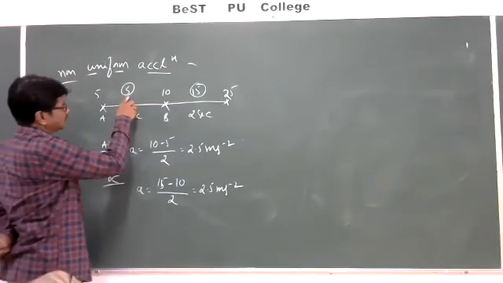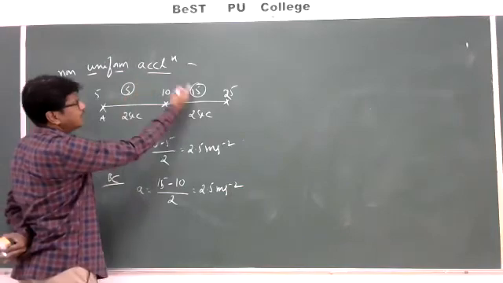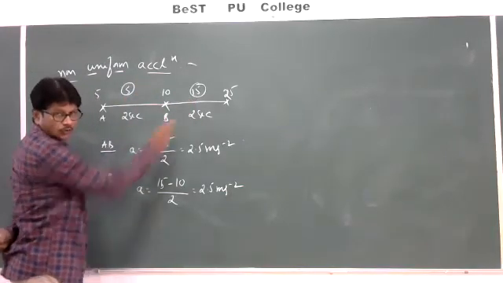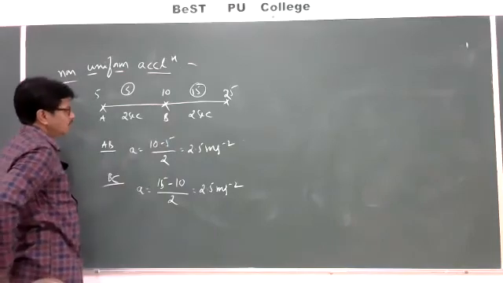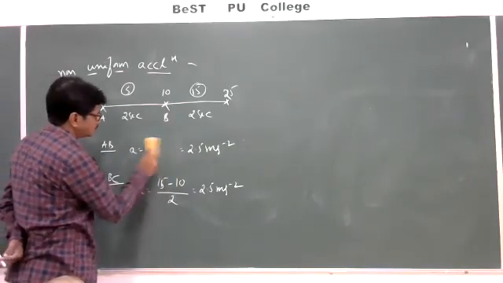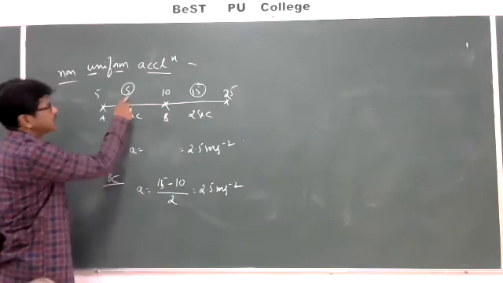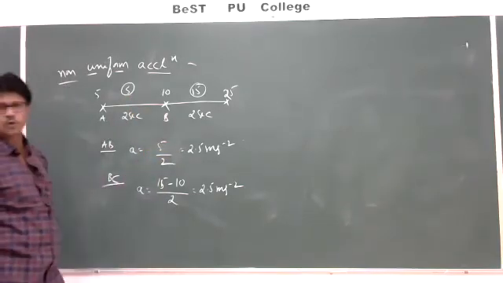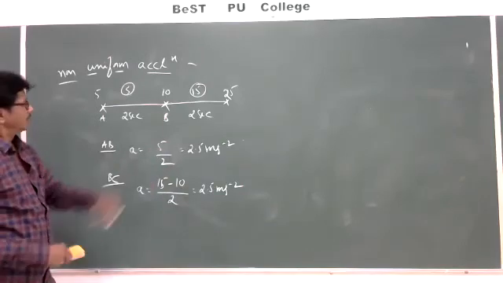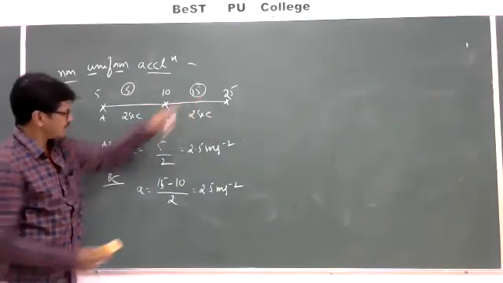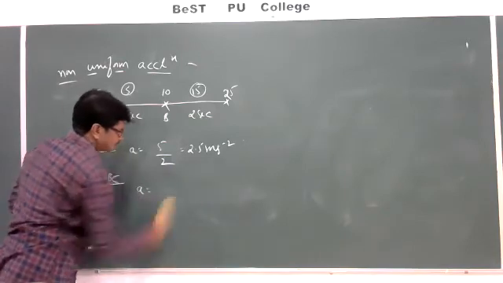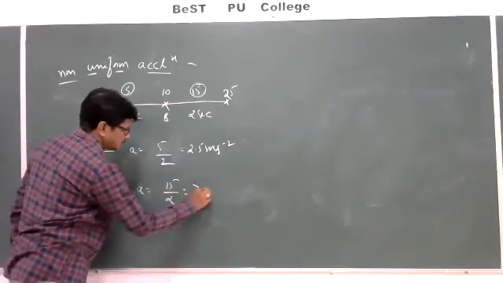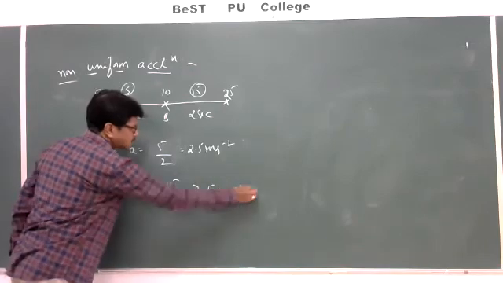Now, the velocity of a body changes unequally in equal intervals of time, 2 and 2 only. Then what will be the acceleration now? Between A and B, the change in velocity is 5, 5 by 2, 2.5. Between B and C, the change in velocity is 15, 15 by 2, which is equal to 7.5 meters per second square.